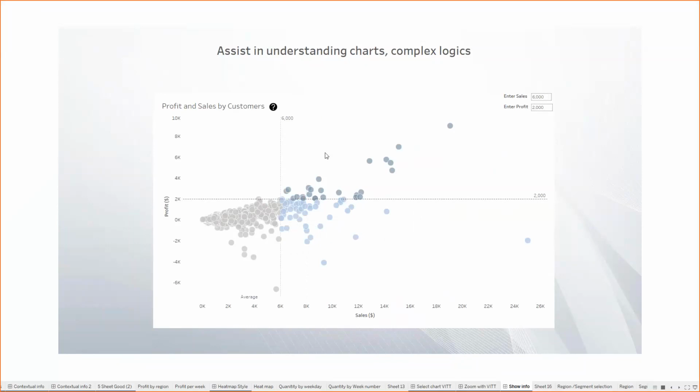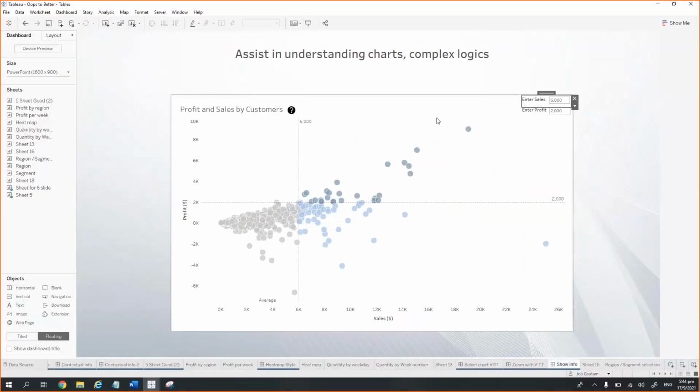Sometimes they don't know why they are going to enter the sales and the profit. So in that case, we can show the tooltip here that you can adjust the sales and profit fields as per the requirement to do the analysis. So how do we do that?